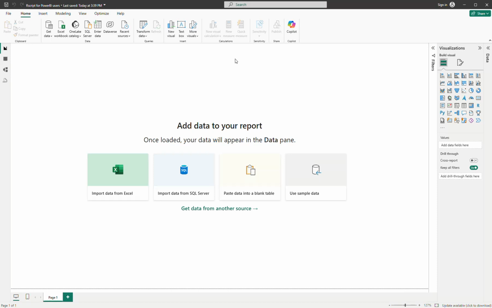Hi guys. So we will have some introduction to Rscript for Power BI users. This one is focusing mainly on Power BI users, not on general Rscript programmers or coders. Okay, so the first thing you need to do is just to make sure that you can